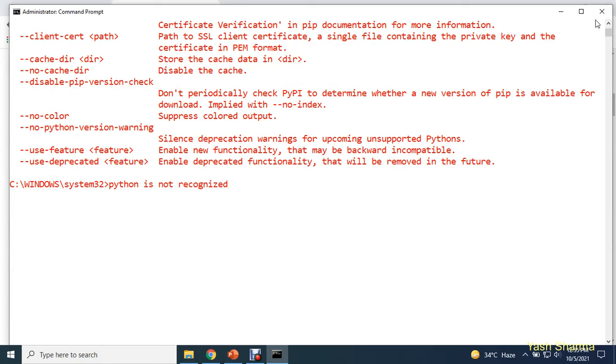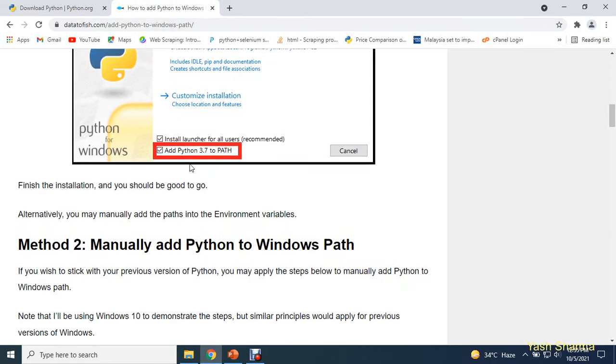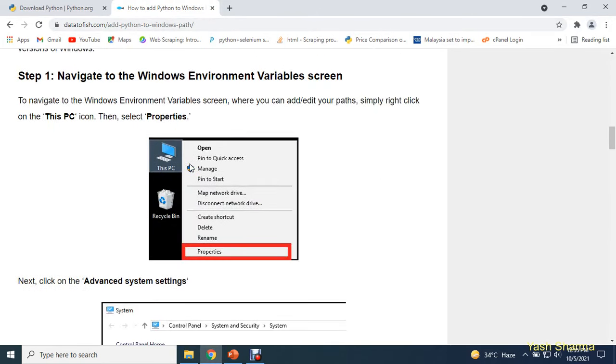At this point of time, guys, you need to set up some environment variables. And how can you set those environment variables? Make use of this link, data2fish.com. Here you need to scroll down. And this is how you can set up your environment variables.